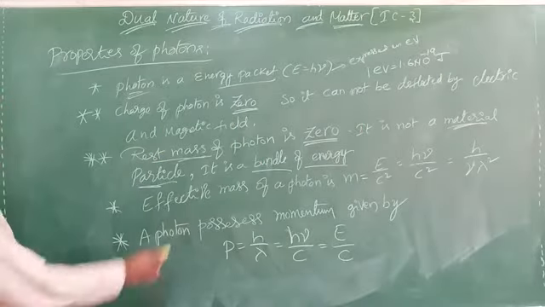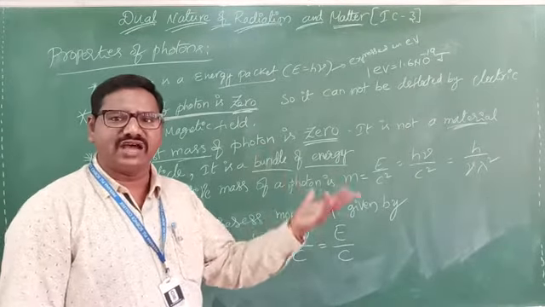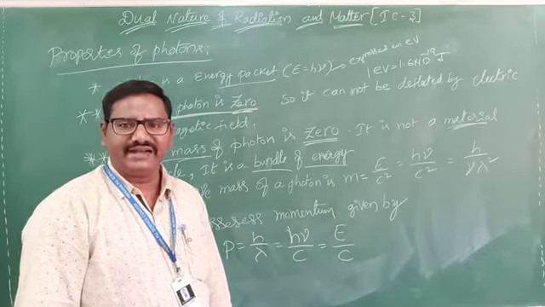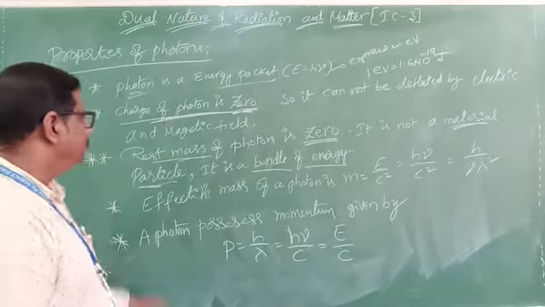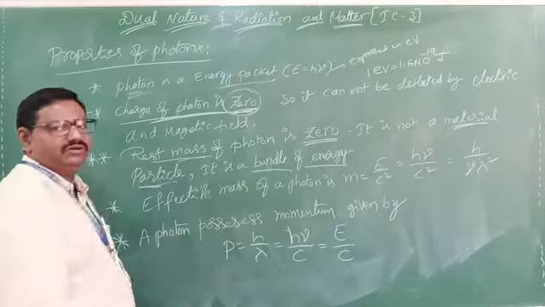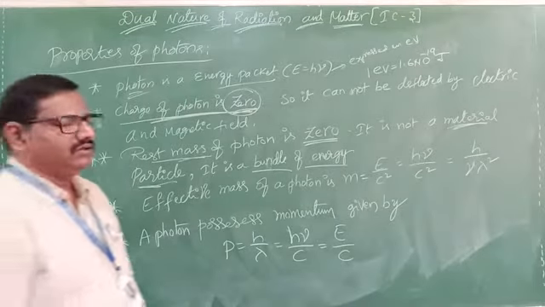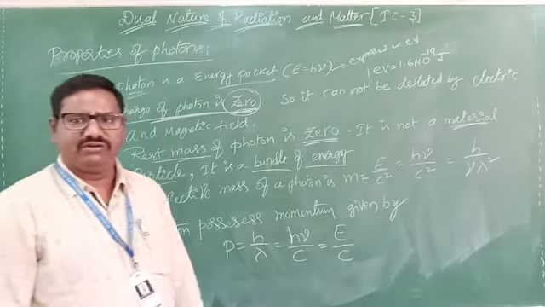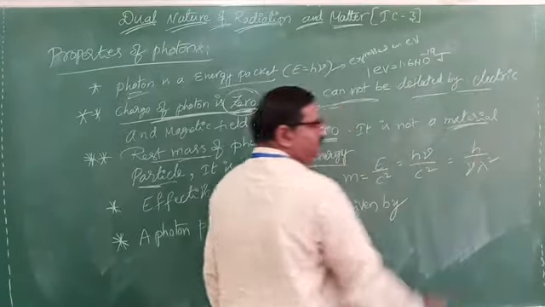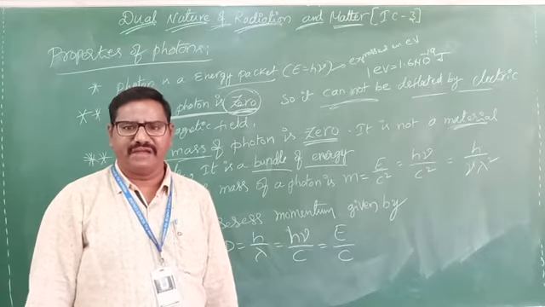Next, what is the charge of a photon? A proton has positive charge, as we already know, but a proton is entirely different from a photon. The charge of a photon is 0. This is one of the KCET questions. If the charge is 0, it cannot be deflected by electric or magnetic fields, because it is a chargeless energy packet.